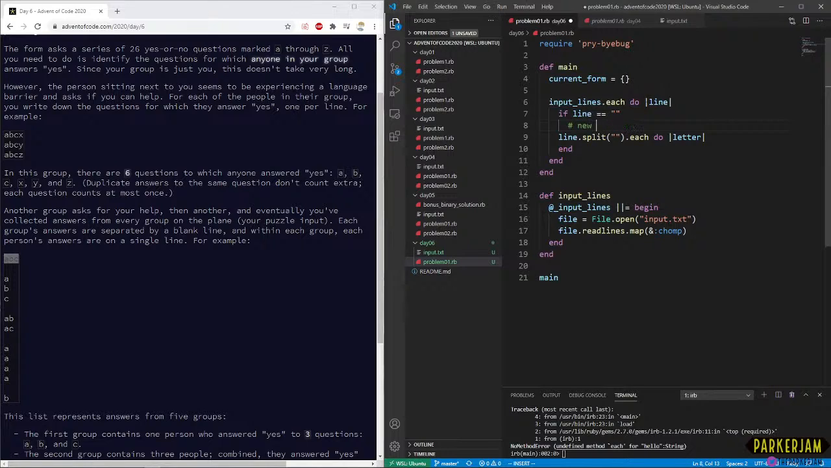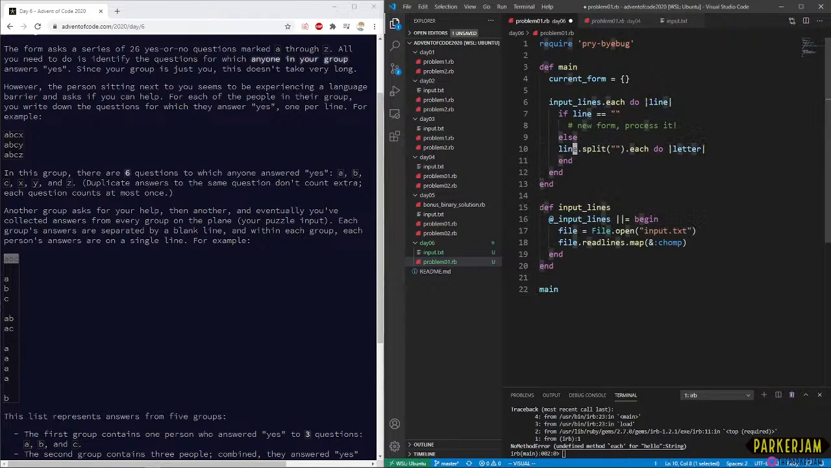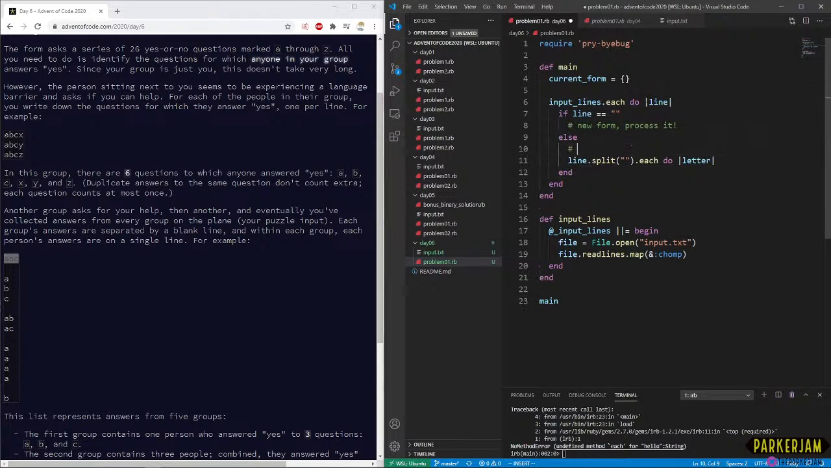New passport. Why am I calling this a passport still? New form. And this is only going to happen otherwise, right? Okay. So we know it's not an empty line, so we're just adding onto our form. Form has content.